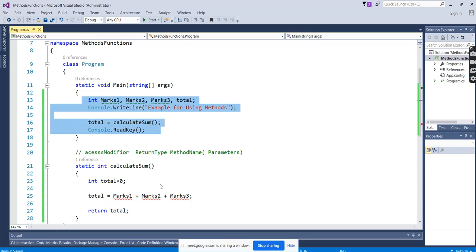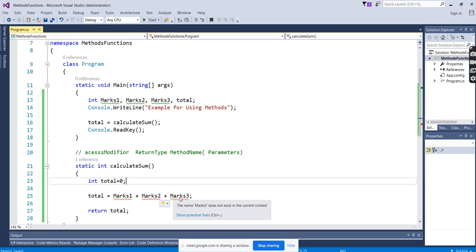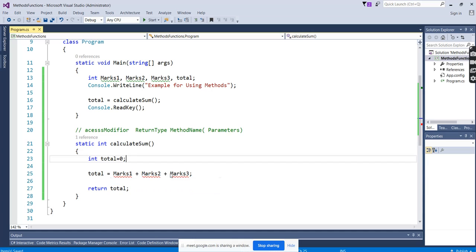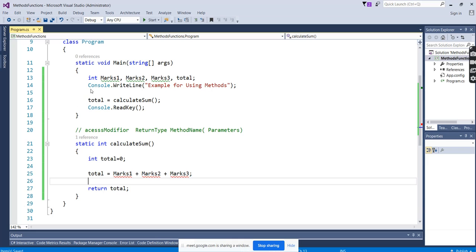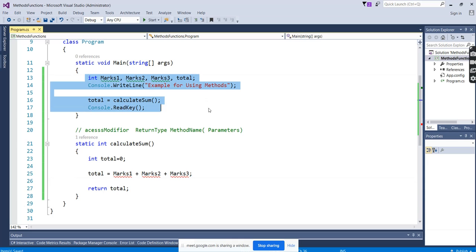Okay. Here you can see, right? Here it is giving an error for the total, marks 1, marks 2, marks 3. Why is it giving the error? Because these variables are not in this method, right? You can see the variables are limited within the methods only. We mentioned what is the scope of these variables? The scope of these variables is within this method. We cannot use this variable outside the method here.